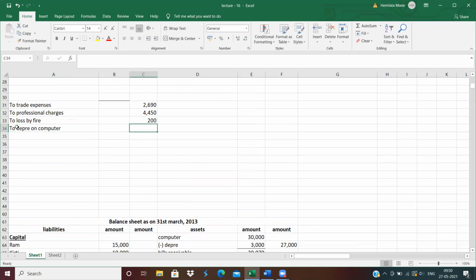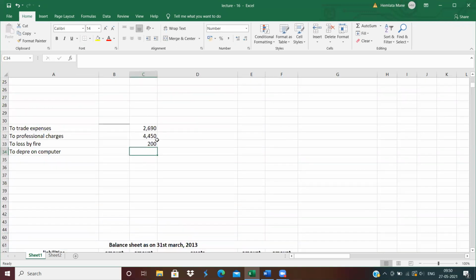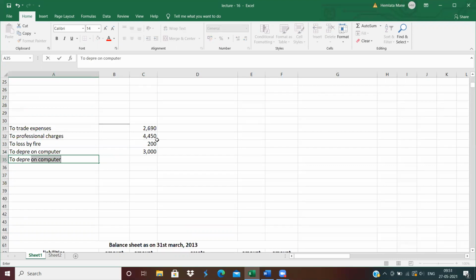And second effect, P&L account debit side: to depreciation on computer, how much? 3,000 rupees. And to depreciation on furniture, how much? 500 rupees. Clear?